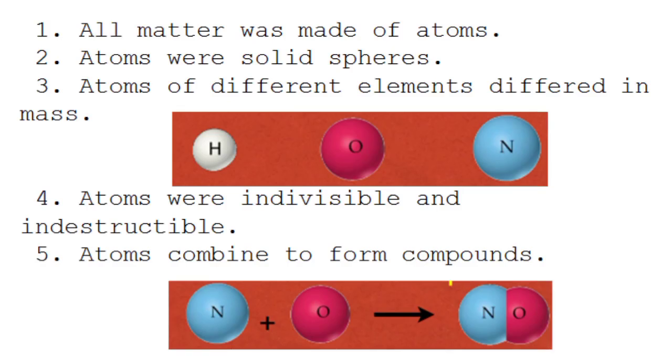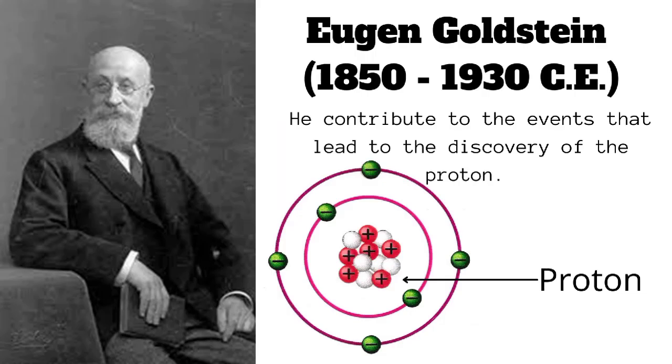Dalton theorized that: 1. All matter was made of atoms. 2. Atoms were solid spheres. 3. Atoms of different elements differed in masses. 4. Atoms were indivisible and indestructible. 5. Atoms combined to form compounds. In 1886, Goldstein helped contribute to the events that led to the discovery of the proton.